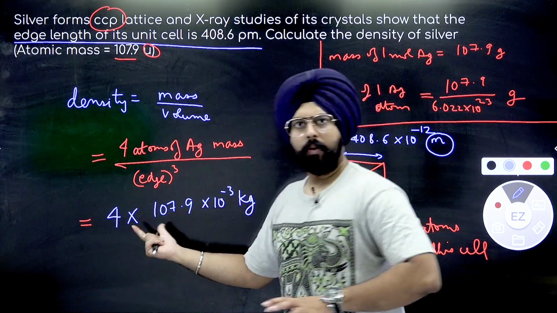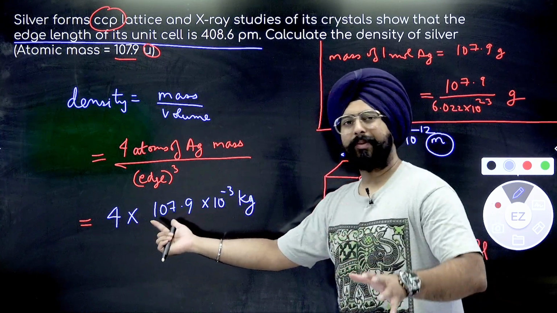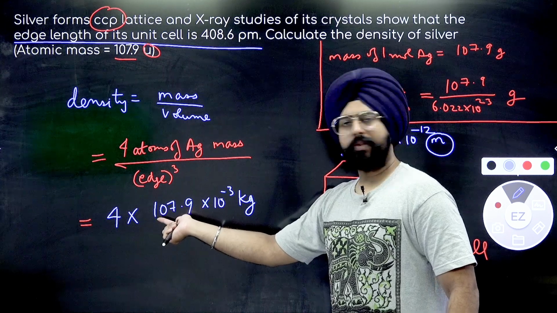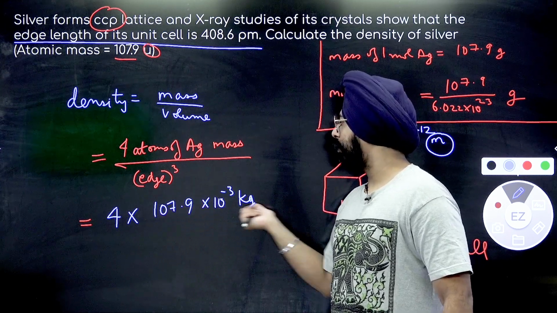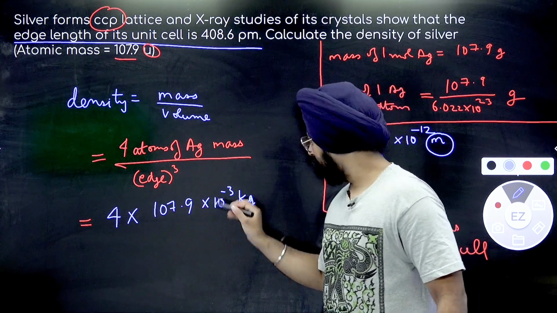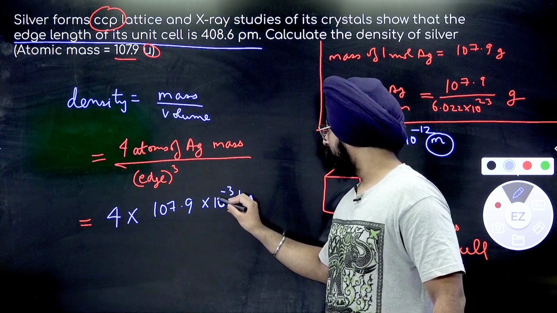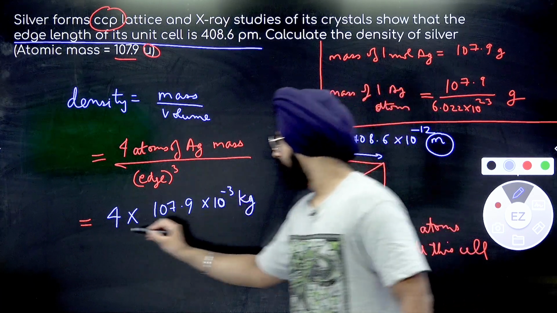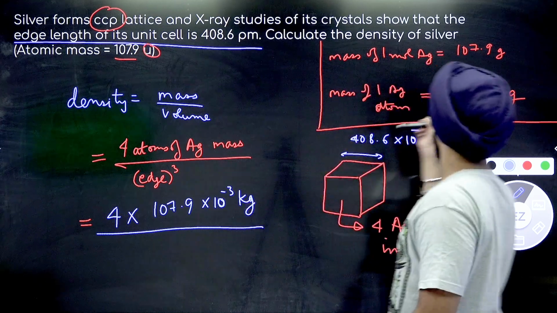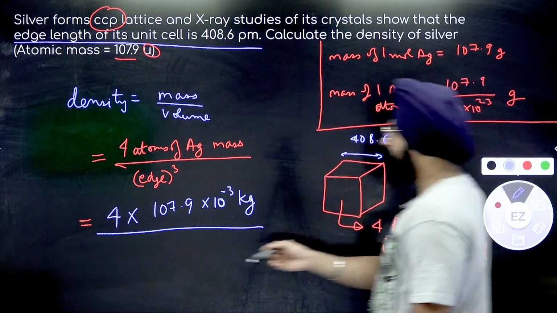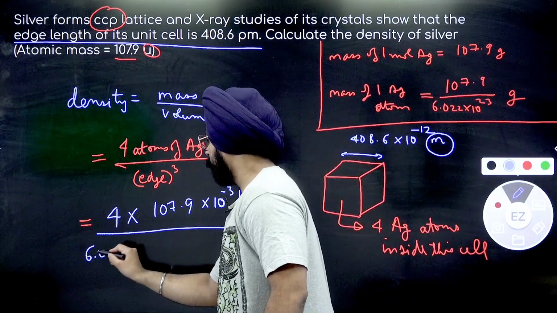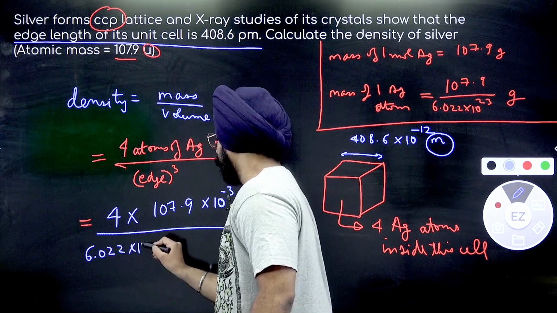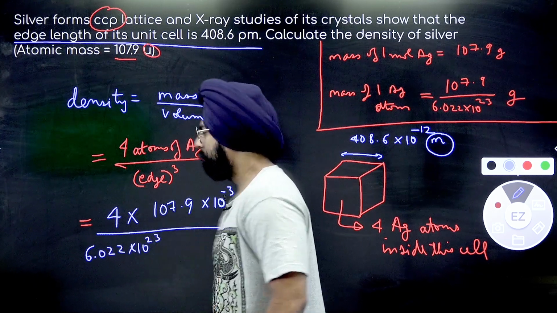Can I write this? 107.9 grams is equal to 107.9 divided by 1000 kilograms, right? Into 10 to the power minus 3 kilogram. Yeah, this is divided by the Avogadro's number, the mole, 6.022 into 10 to the power 23.